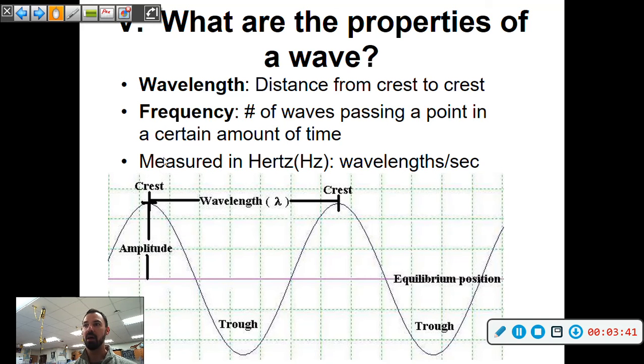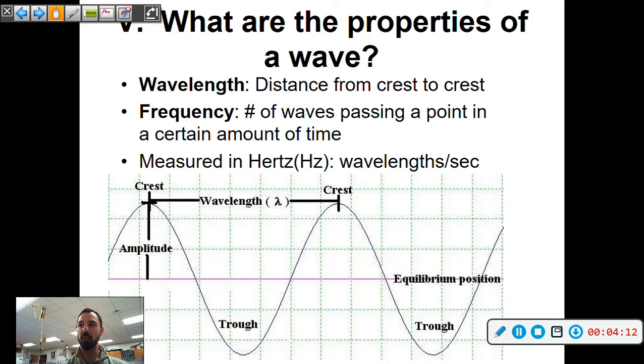Wavelength is the distance from crest to crest, or trough to trough. It's usually the same position of one wave to the next. The easiest way to measure that is the top of a wave to the next top of the wave, or the bottom of a wave to the next bottom of the wave. Amplitude is the distance from the top of a crest down to the equilibrium position. That's how strong the wave is. That's something we also look at.